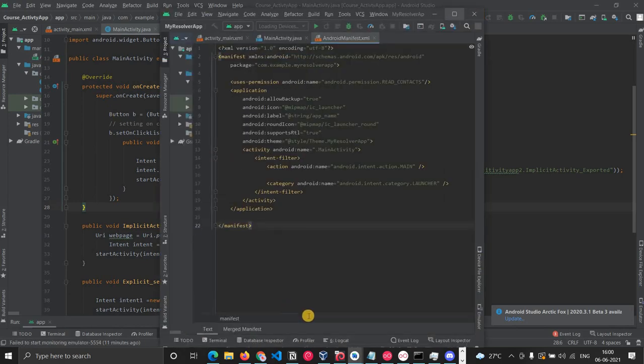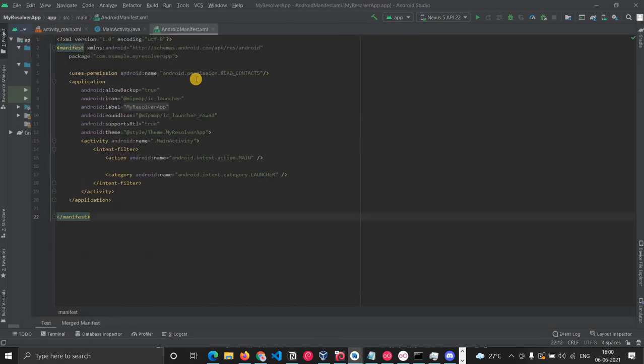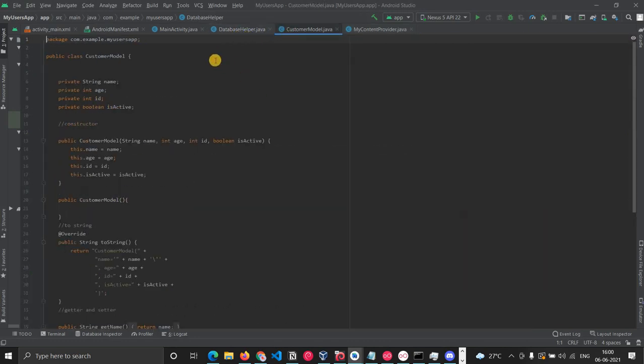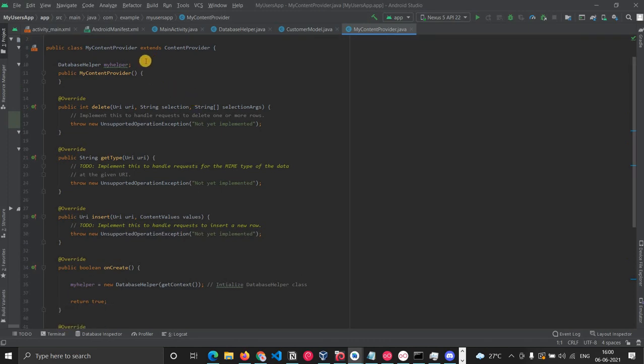Yes. Now if you go to my users app, there will be different classes. We will be focusing on the my content provider class only, because the other two classes are related to the database, like how we have implemented earlier. So we will not focus on that one. We are concerned about the content provider, and how we are dealing with it.